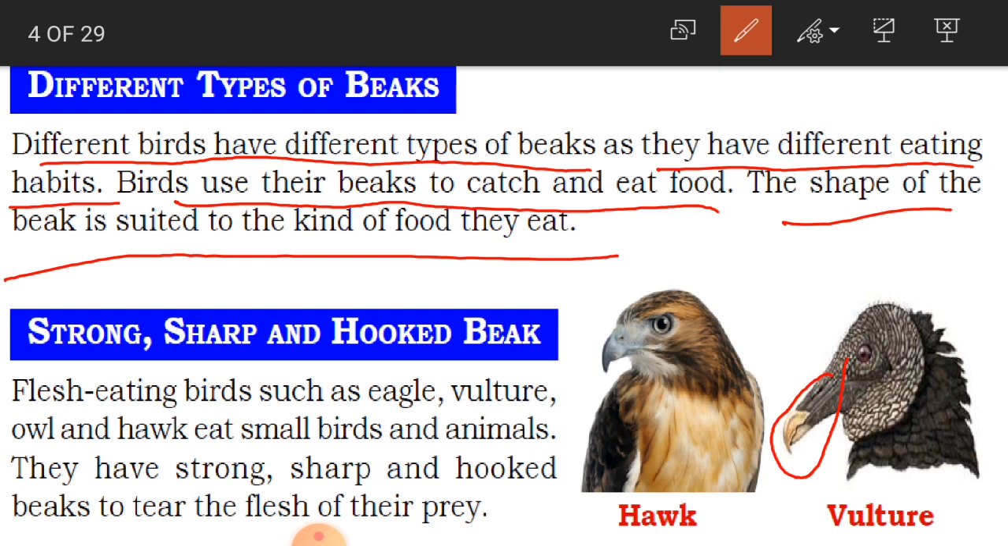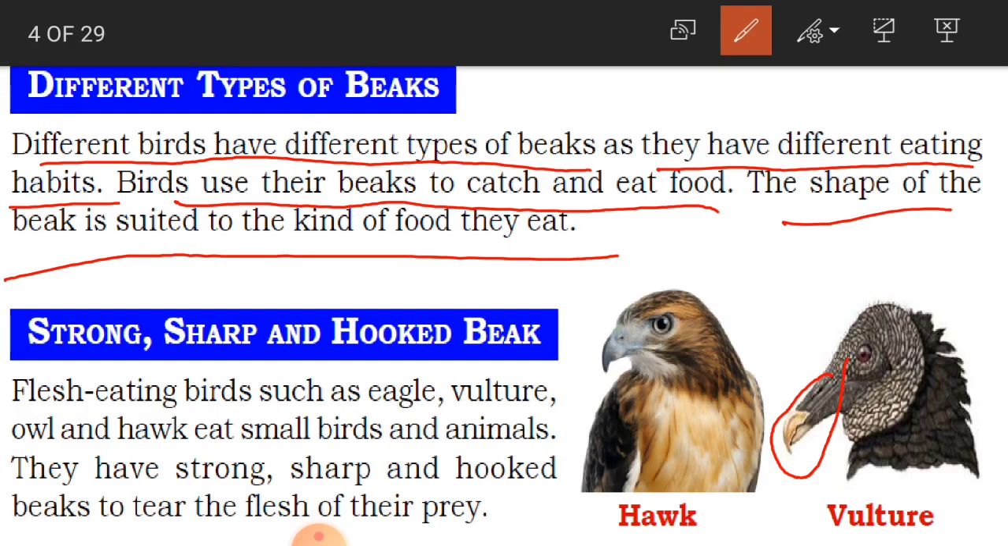Clear, children? So now we learn about strong, sharp and hooked beak. Here, if you see in the picture, you have got two birds. They are wild birds. Why do we call them wild birds? Because they eat the flesh of animals. That is why I am calling them wild.